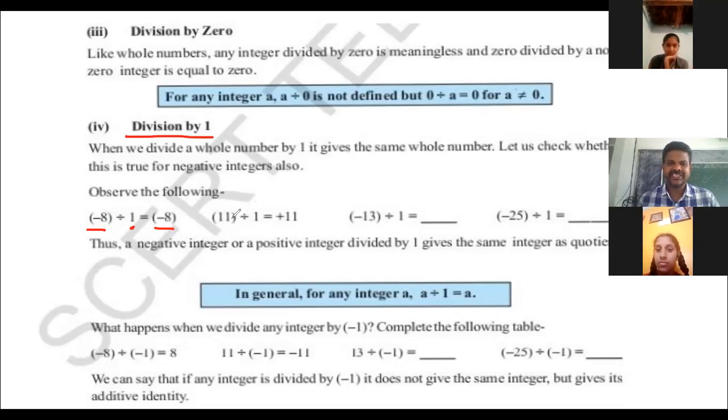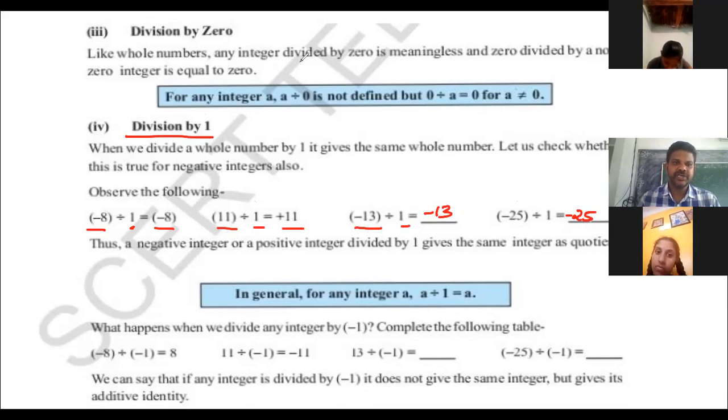Next, 11 divided by 1 gives 11. -13 divided by 1 gives -13. -25 divided by 1 gives -25. So why do we learn this? These will definitely come in fill in the blanks, so we need to learn them.